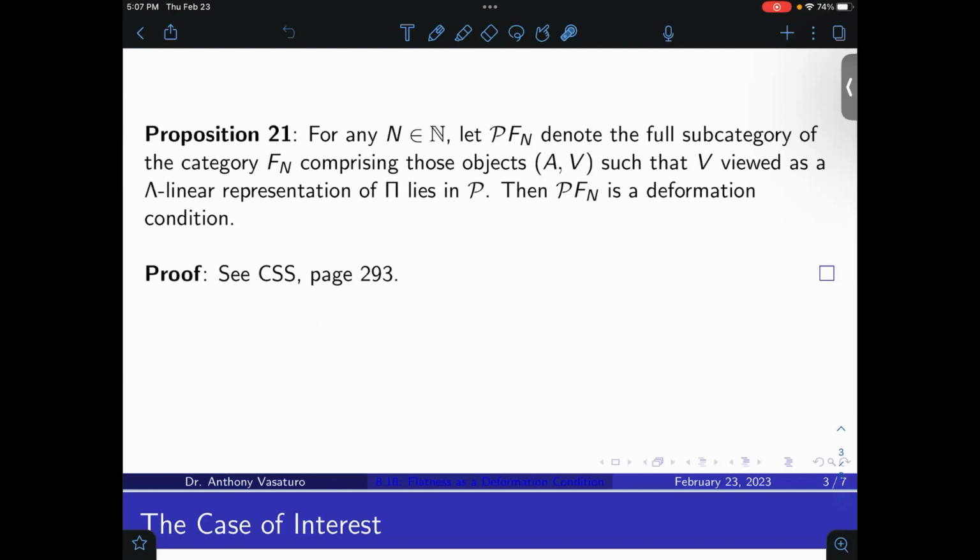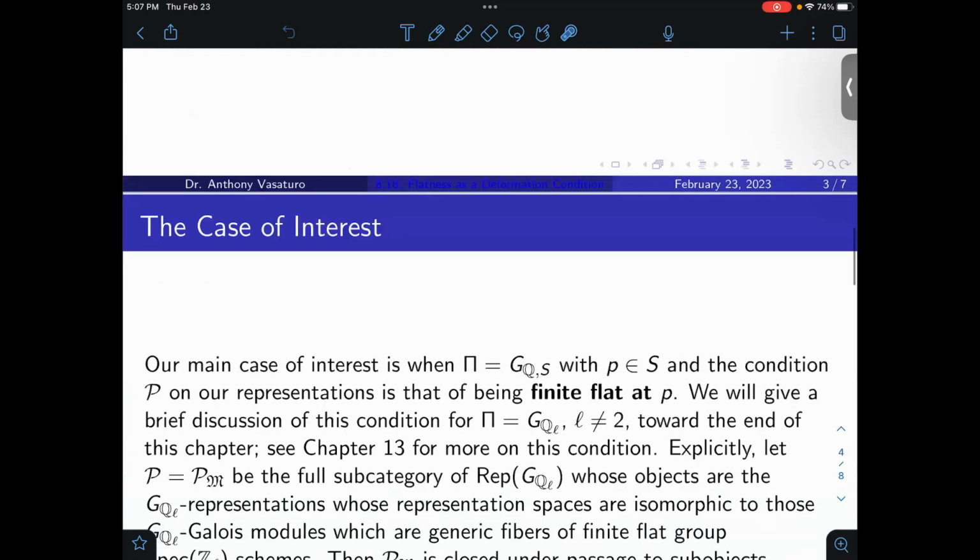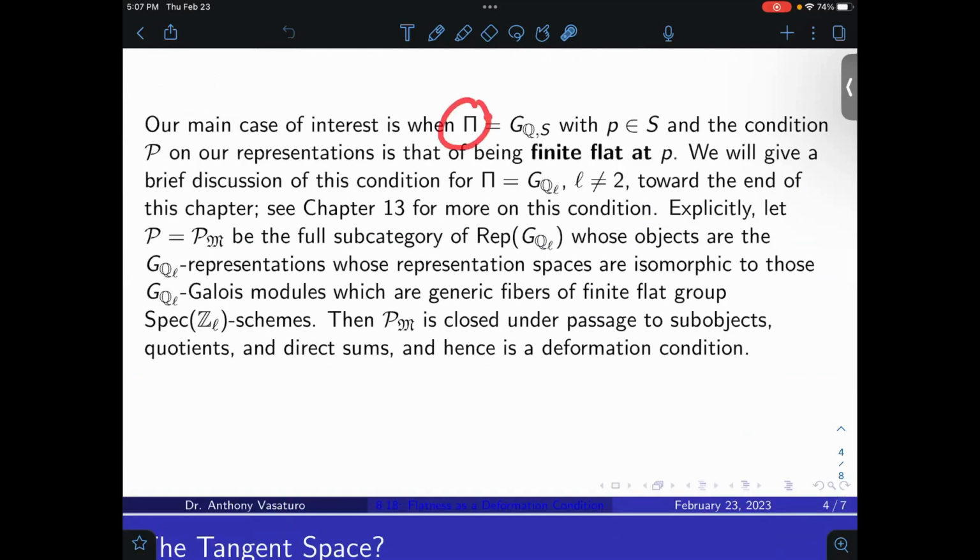So in particular, if the full deformation problem is representable, then we have near representability here, and so on and so forth. Okay, our main case of interest is when π is G_{Q,S}. So we're looking at the full Galois group of Q, unramified outside of a finite set of special primes S. And the condition 𝒫 on our representations will be that of being finite flat at p. So we'll give a brief discussion of this condition for π equals G_{Q_ℓ}, where ℓ is a prime not equal to 2, toward the end of this chapter.